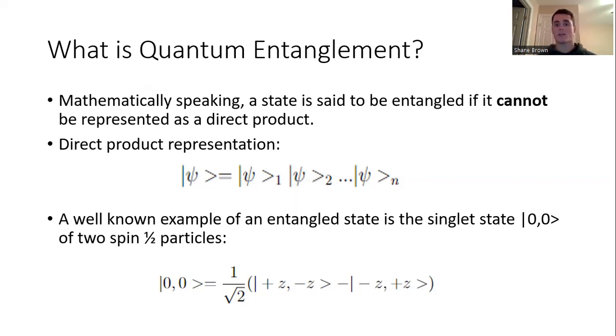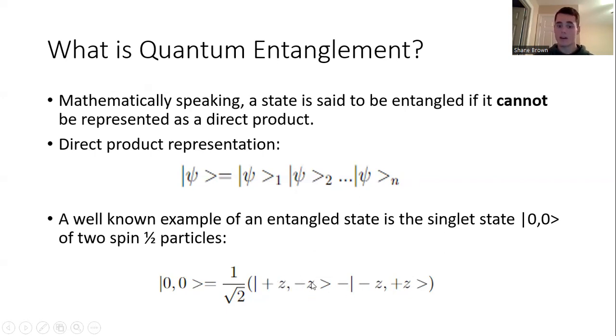A very common example of an entangled state that every physics student will see in their career is a singlet state for two spin 1/2 particles. That's shown down here. As you can see, we have a sum of two states here. It's not written as simply a product. No matter what we do to this state, we're not going to be able to rearrange it so that we have a product of kets.